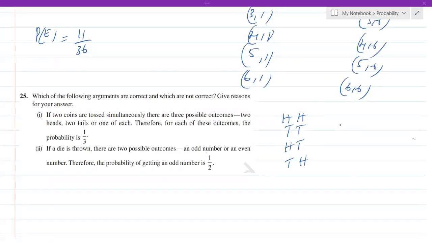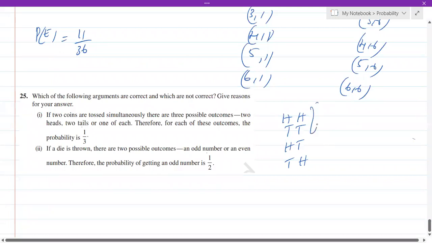Here, there are 4 different outcomes, isn't it? The question is, what is the probability of getting any one thing? Let's say you want both heads. What is the probability? It is 1 out of 4. Or both tails, again it is 1 out of 4. Head and tail, it is 1 out of 4. Tail and head, that is also 1 out of 4. So in all the cases, the probability of getting any one thing is 1 out of 4. But in the question, they've mentioned it as 1 out of 3, which is wrong. So therefore, this is an incorrect statement.